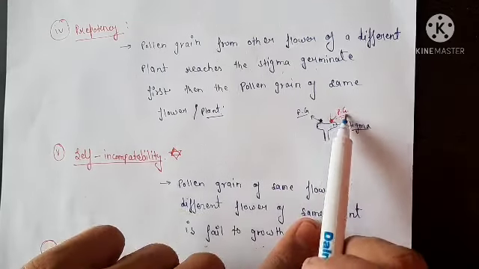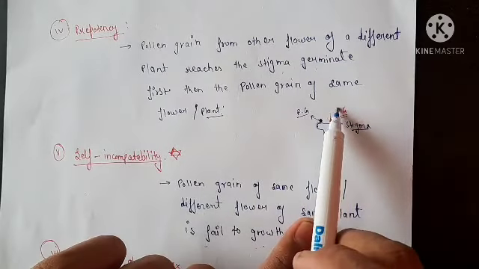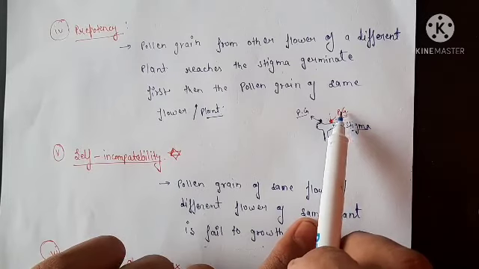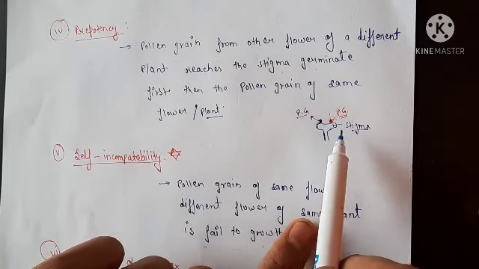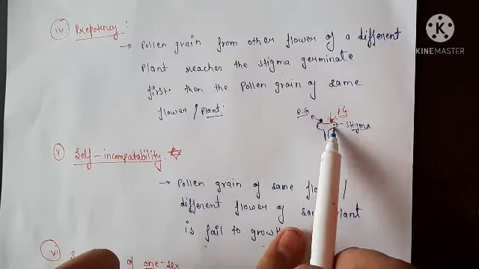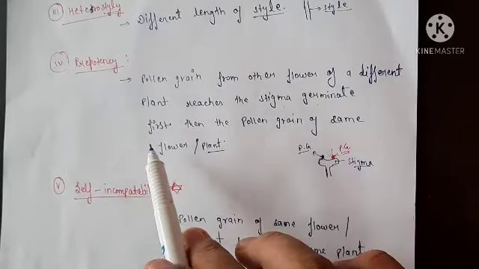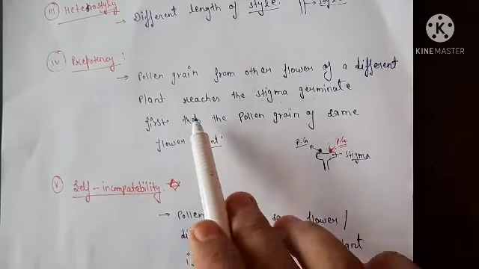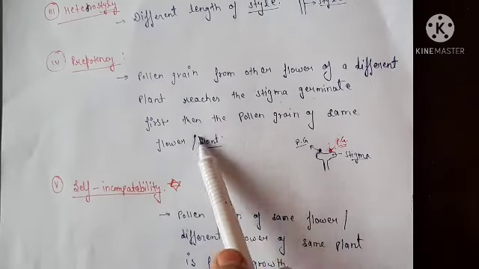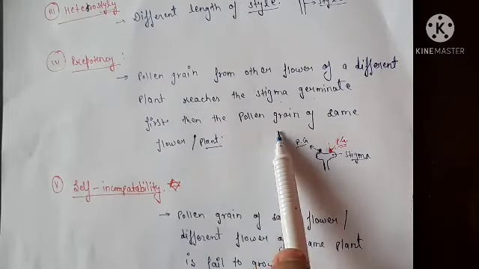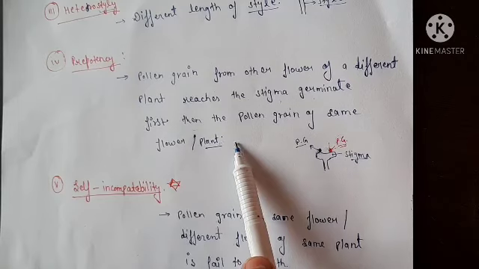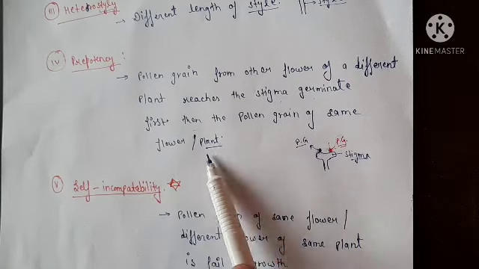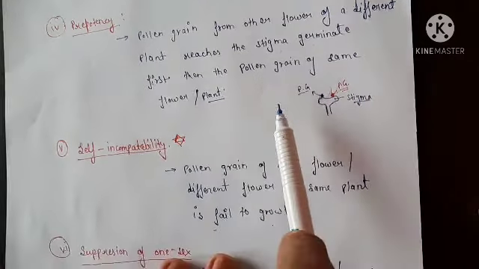The pollen grain coming from the other plant germinates first as compared to the pollen grain of the same plant. So that is the adaptation for prepotency, to ensure cross pollination.